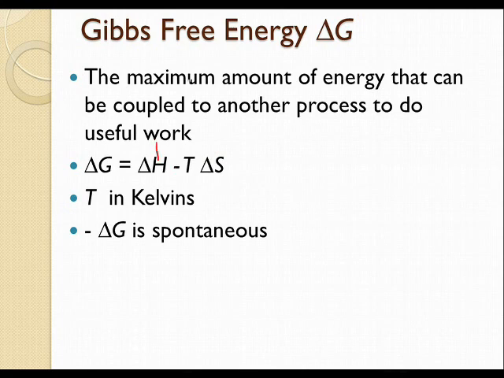But if we have a large positive delta H, that's going to mean it's very endothermic. We have to add a lot of energy for it to happen. And if the disorder is small, we're going to have a larger delta G.